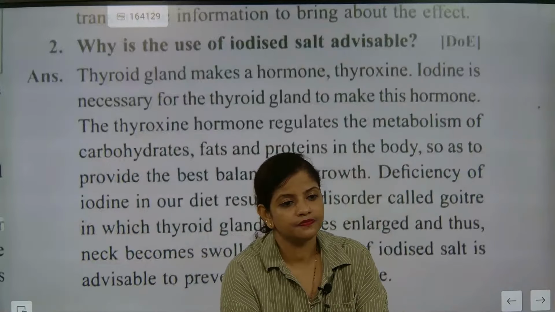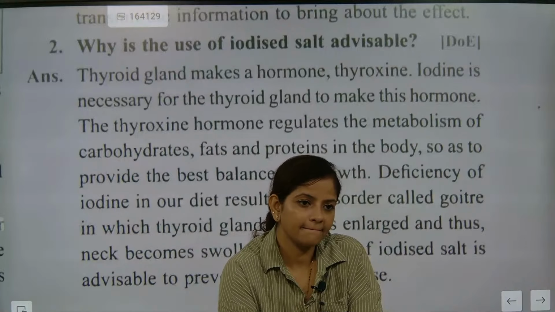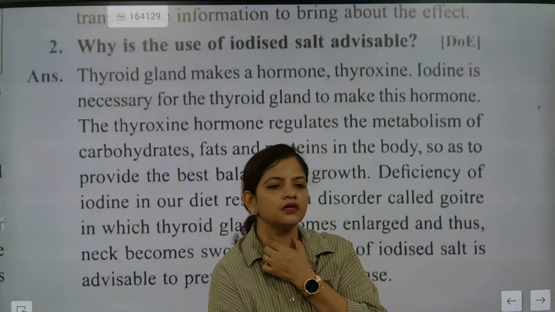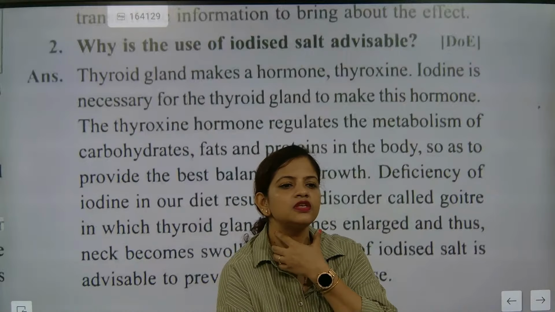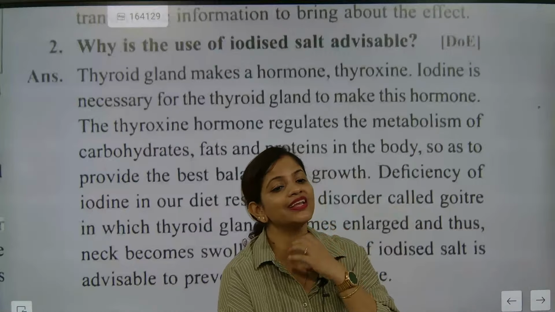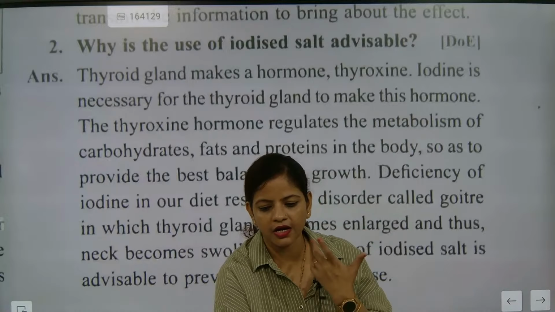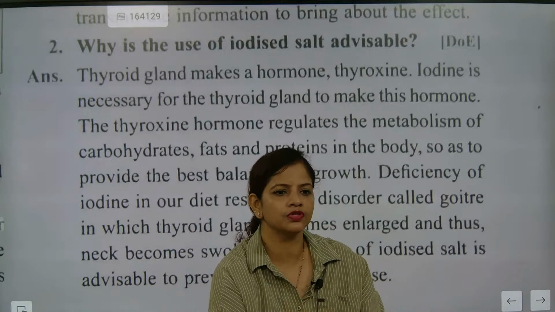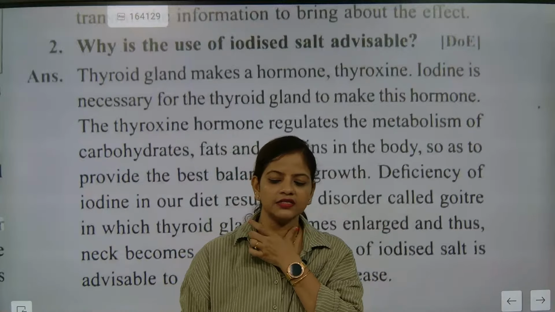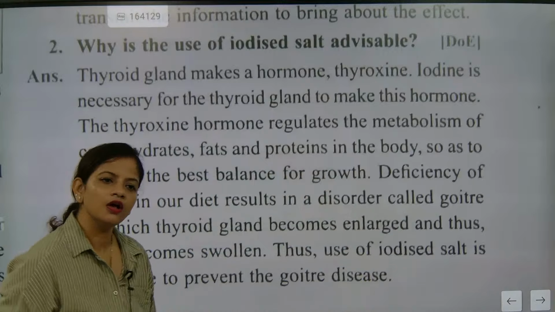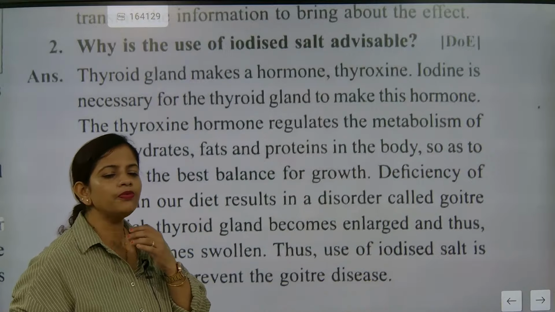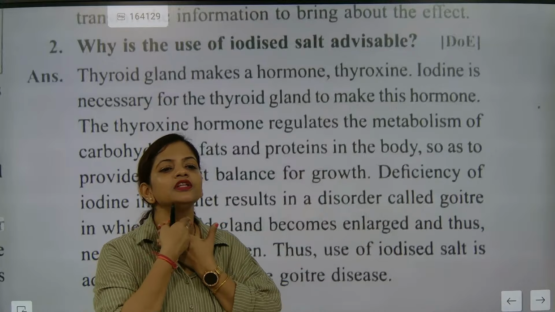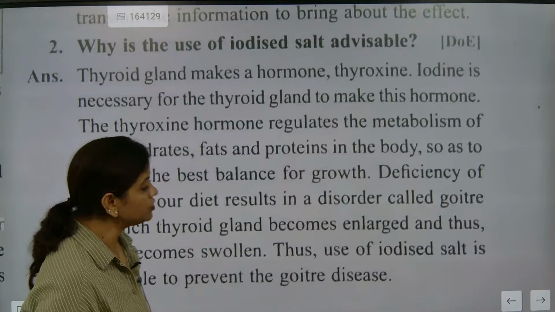Can goiter be treated permanently? Here you will see one bulge region. The bulge will get enlarged if iodine is not taken. But if iodine is taken appropriately, the bulge will get reduced. The doctor will do a test and come to know whether goiter is there or not. Due to fat also, some people's necks look swollen. That is not goiter. Goiter means extra enlargement in this place only.